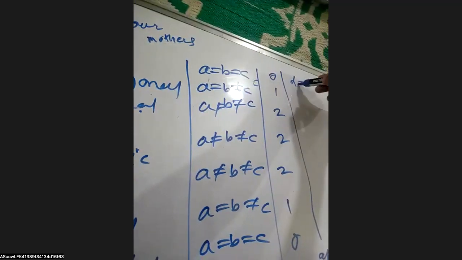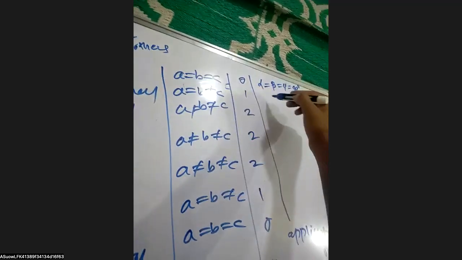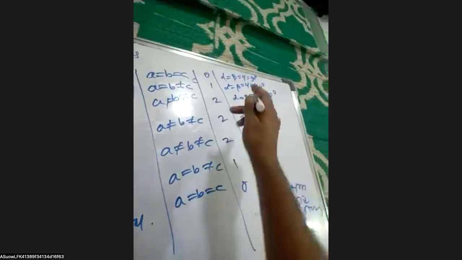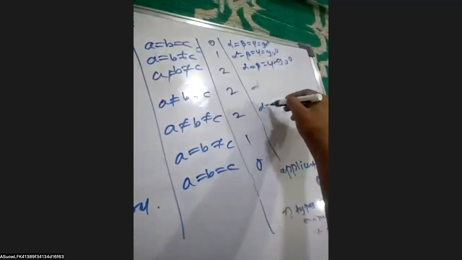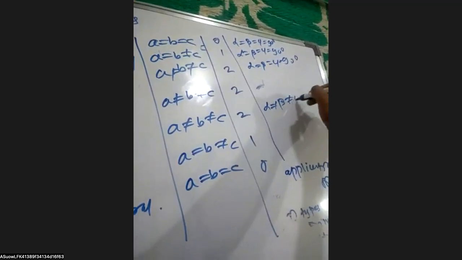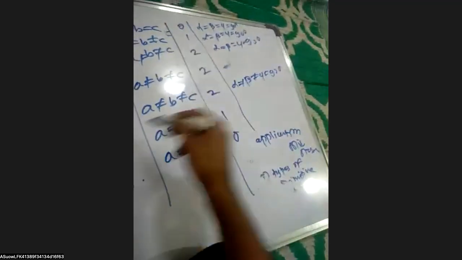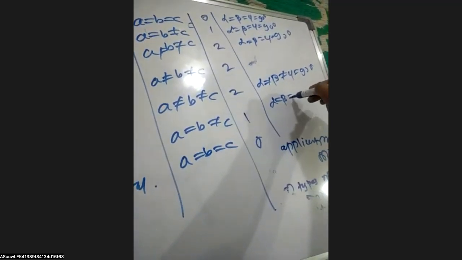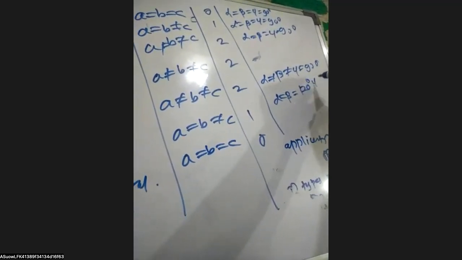In case of the hexagonal, alpha and beta are equal to 90, and gamma is equal to 120. And in case of the rhombohedral, alpha is equal to beta is equal to gamma, not equal to 90.